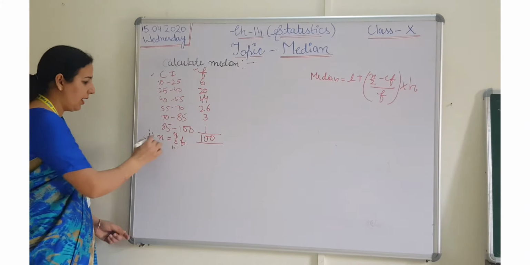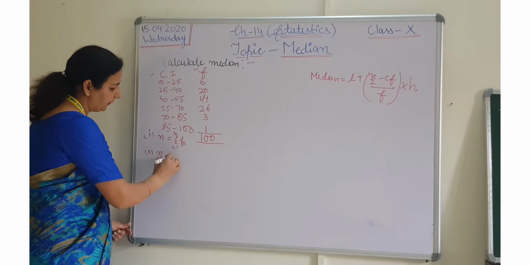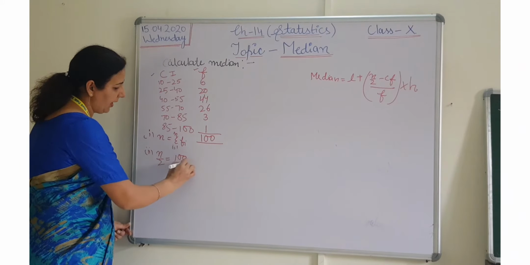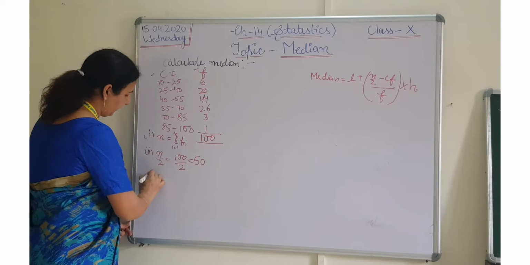Second step, calculate n by 2. It is 100 by 2, that is 50. Third step. So let me explain you the first 2 steps.